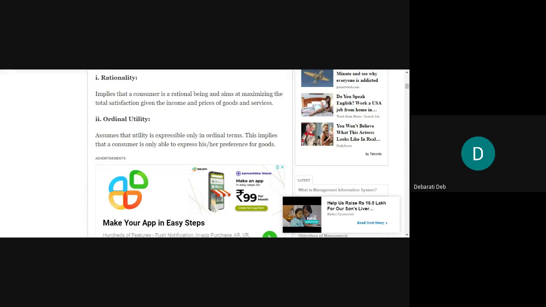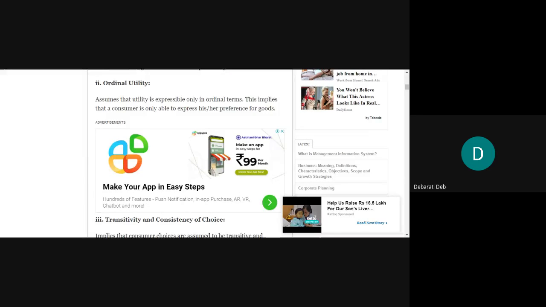Next is ordinal utility. This is the definition of ordinal utility. What is there actually in the term ordinal? It assumes that utility is expressible only in ordinal terms. This implies that a consumer is only able to express his or her preference for goods. This is very realistic.